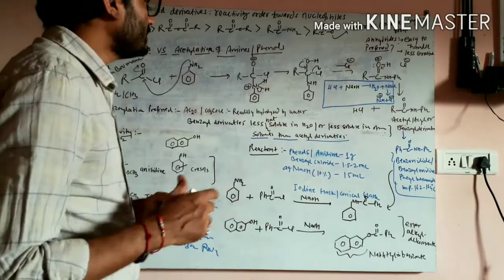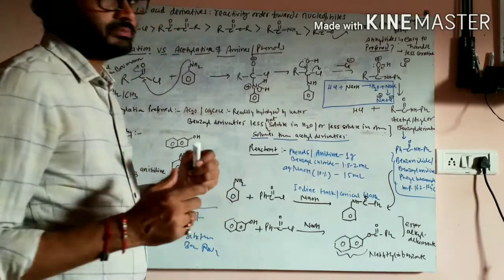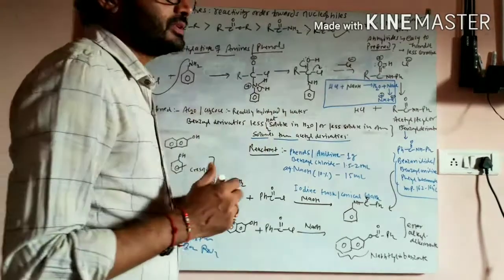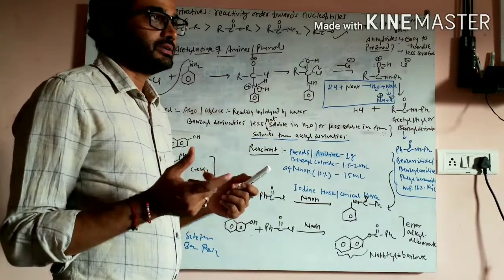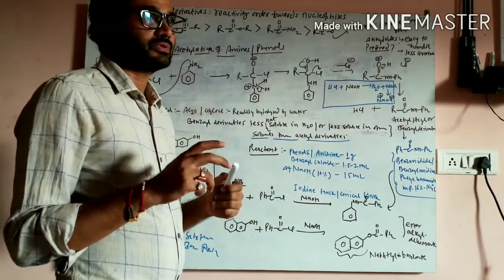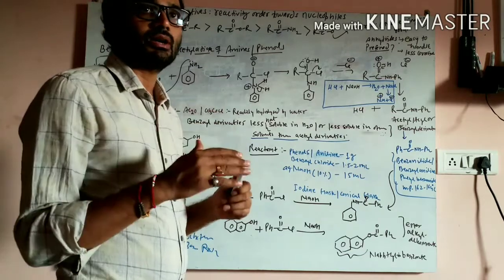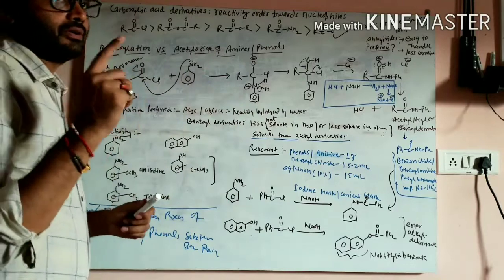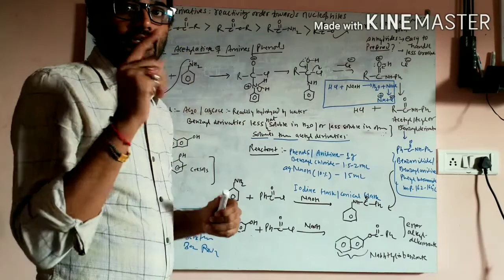As I discussed the acetylation reaction in the previous class, the acetylation reaction and the benzoylation reaction come under the same class of reaction, that is the nucleophilic substitution reactions of carboxylic acid derivatives.